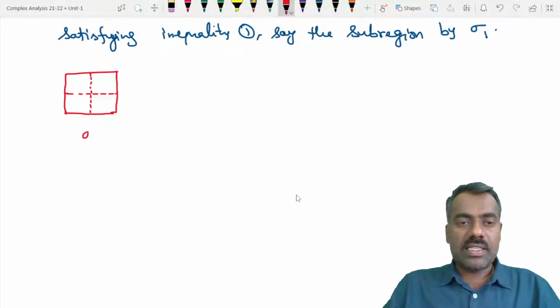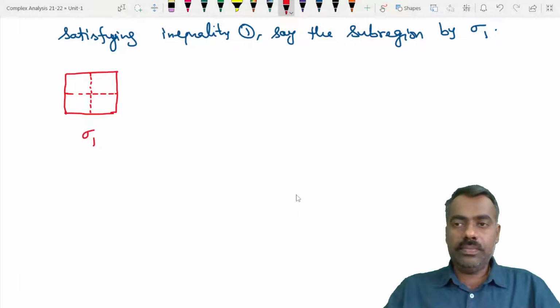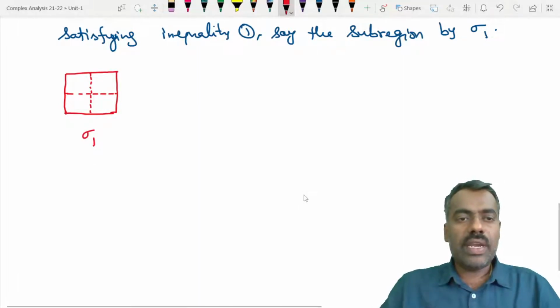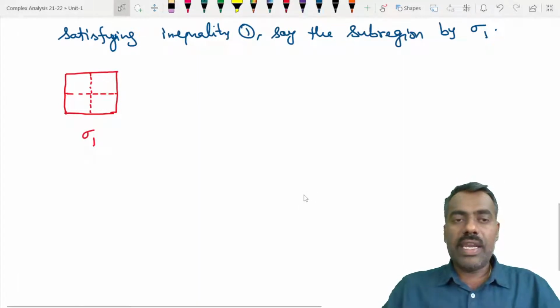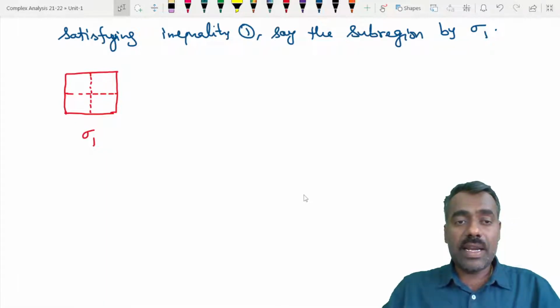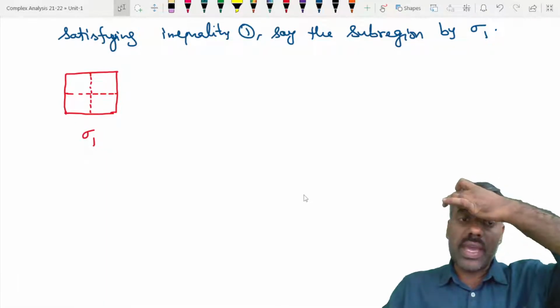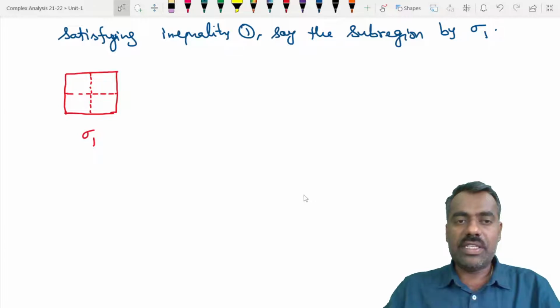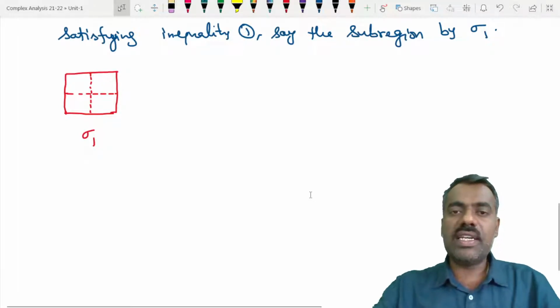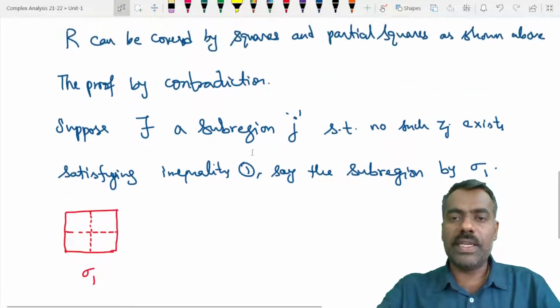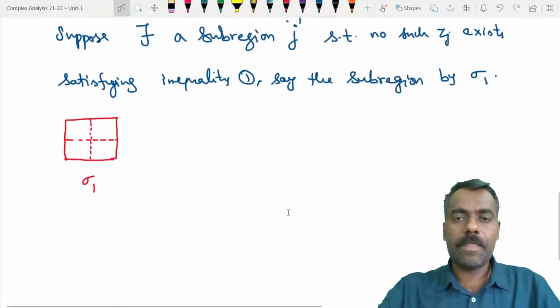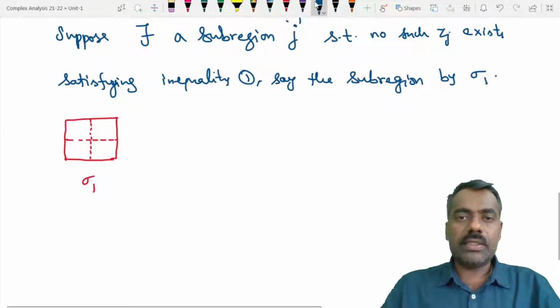This is our sigma 1, and now we are dividing it. We can now assume that the 4 squares coming from sigma 1 also do not satisfy inequality 1. One can observe that.